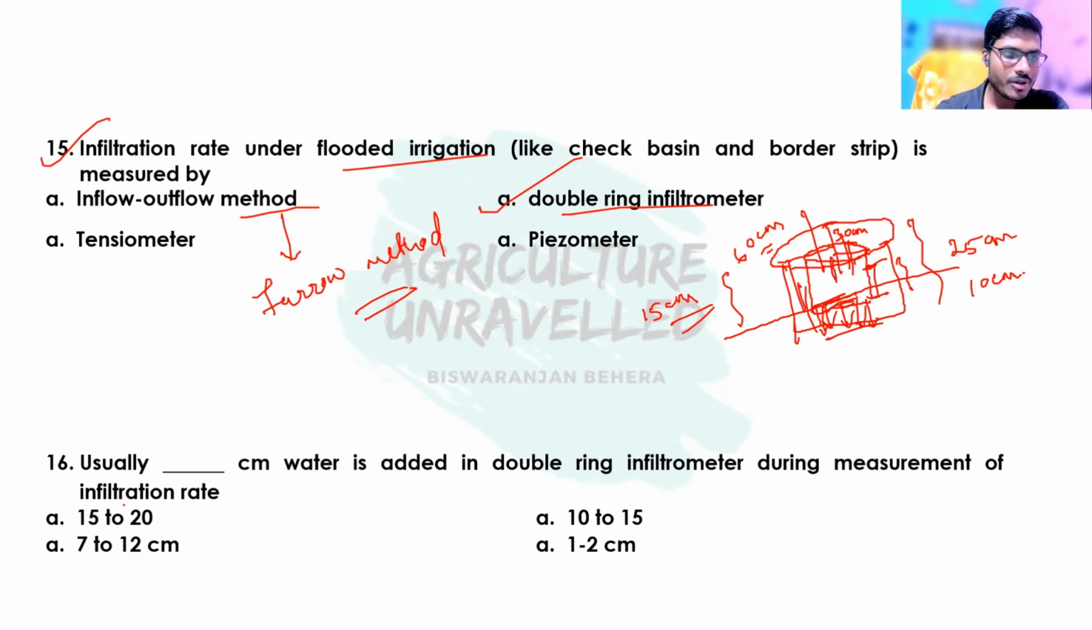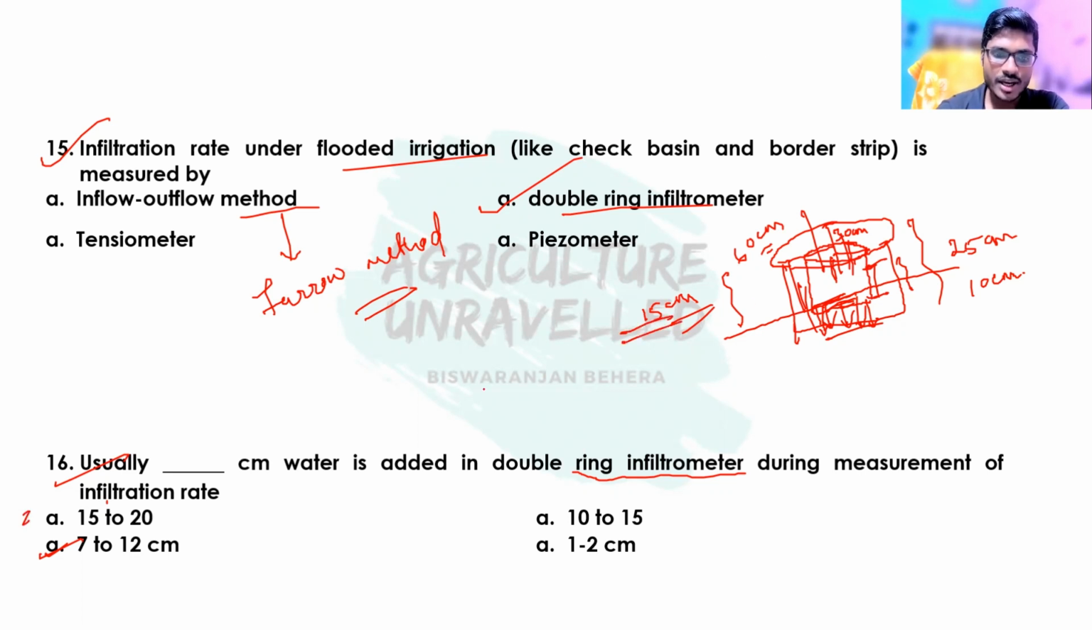Okay, then coming to the next question: usually dash centimeter water is added in a double ring infiltrometer during measurement of infiltration rate. So the correct answer is 7 to 12. So why 7 to 12? Here we can see the height of the infiltrometer above the ground is only 15 centimeter, as I have already discussed.